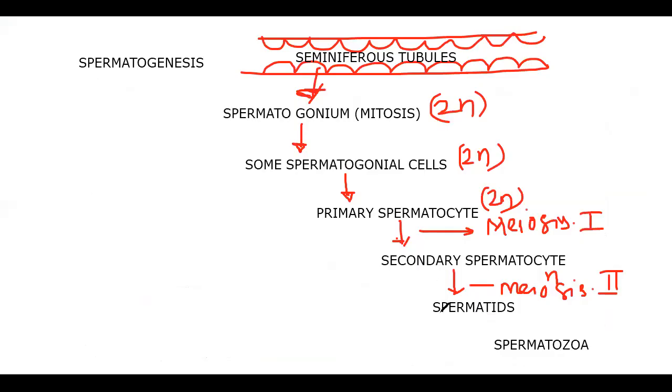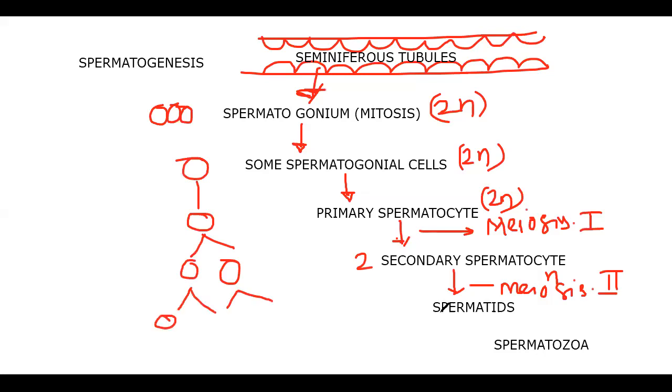I will show this in the form of cells also. Some spermatogonial stem cells become primary spermatocytes. Meiosis 1 is completed. That means how many secondary spermatocytes are formed? 2. Those secondary spermatocytes are going to form the 4 haploid spermatids. Parallelly I am drawing so that you can understand.